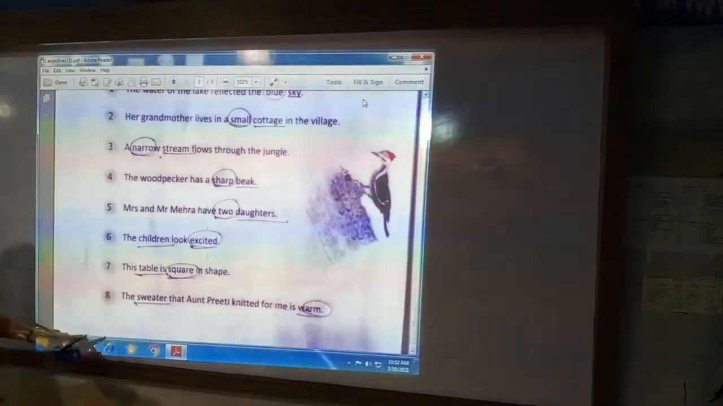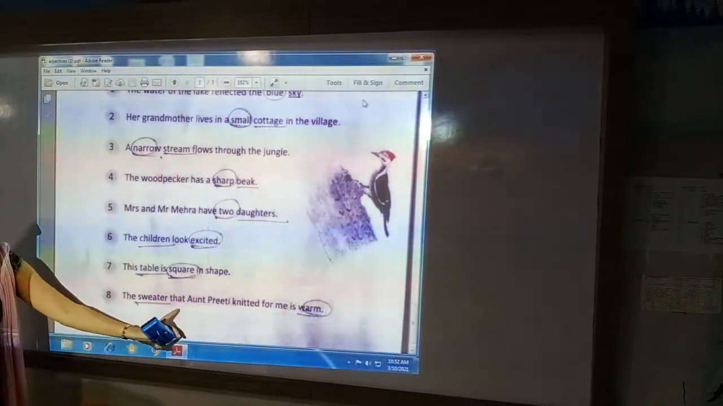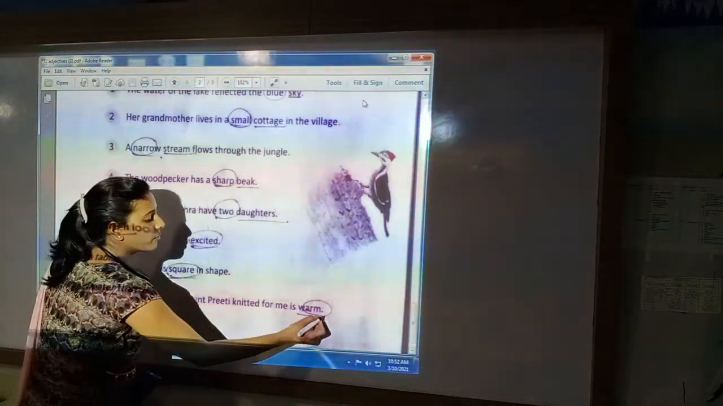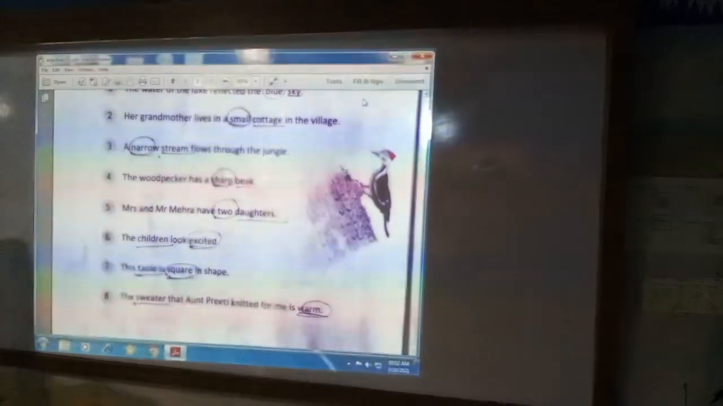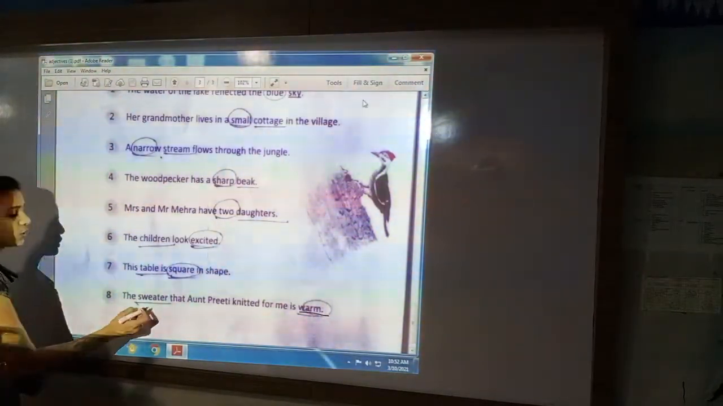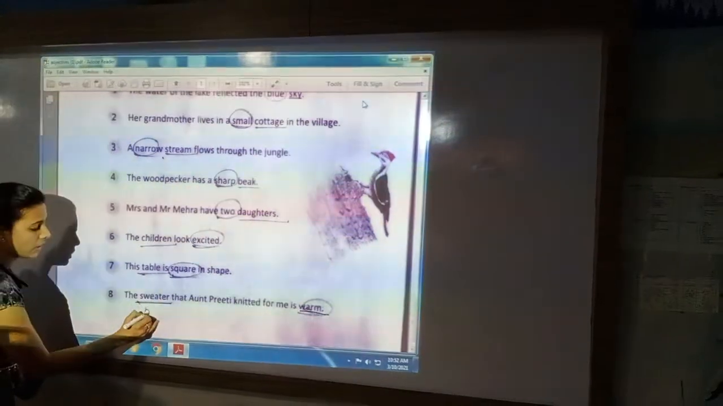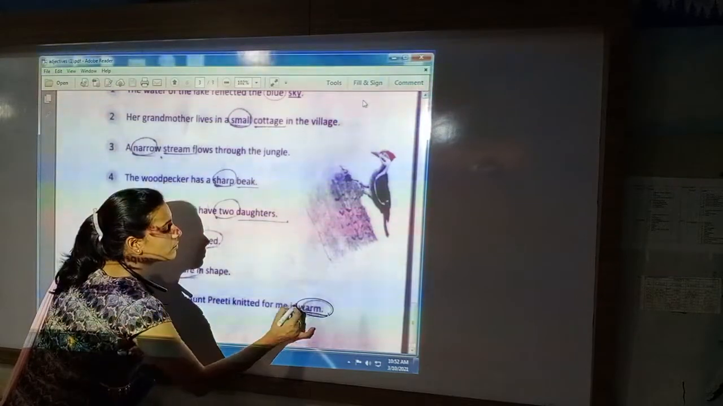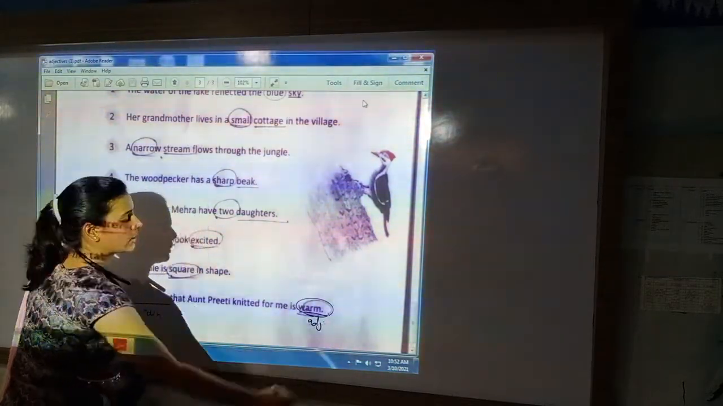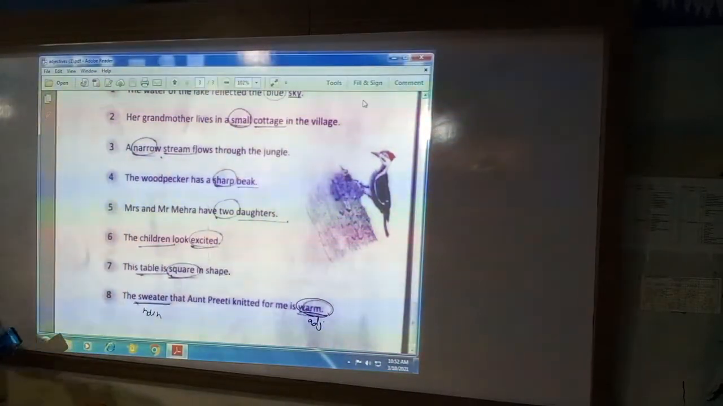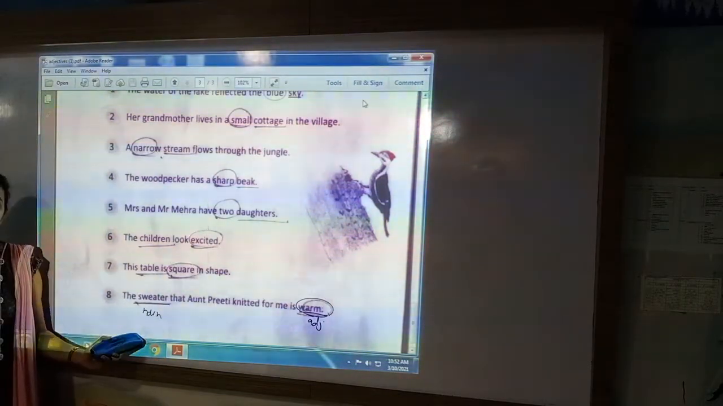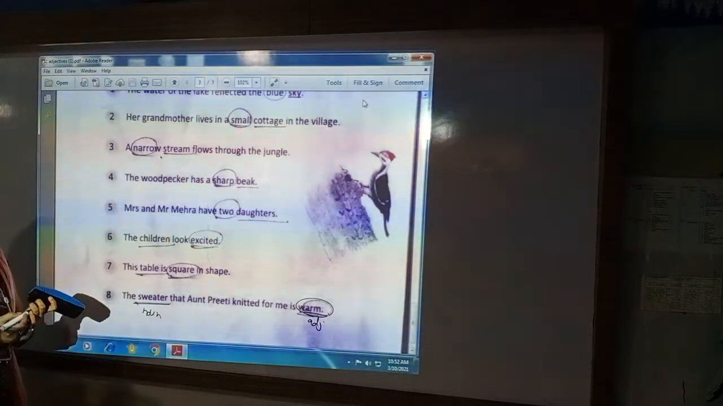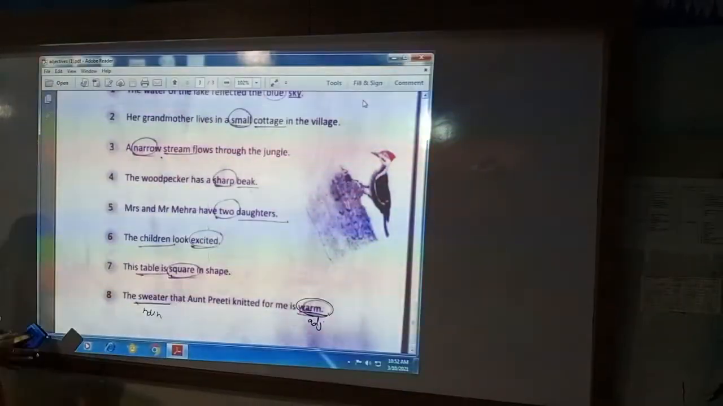Next sentence. The sweater that Aunt Preeti knitted for me is warm. What is warm? Sweater. This is our noun. How is the sweater? Warm. This is our adjective. Clear? The answer of what and who is your noun, and the answer of how the noun is, that is our adjective or describing word.